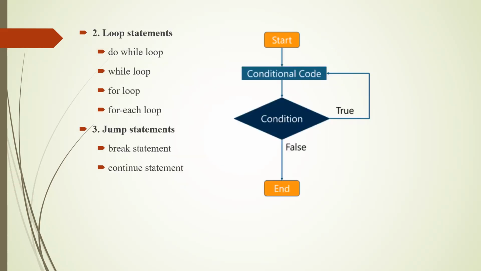The flow of execution of a control flow statement would usually be in the middle of the program, where we will give a condition based on the conditional code. If the condition is true, the true part of the program will execute. If the condition is false, the else part of the program will execute.